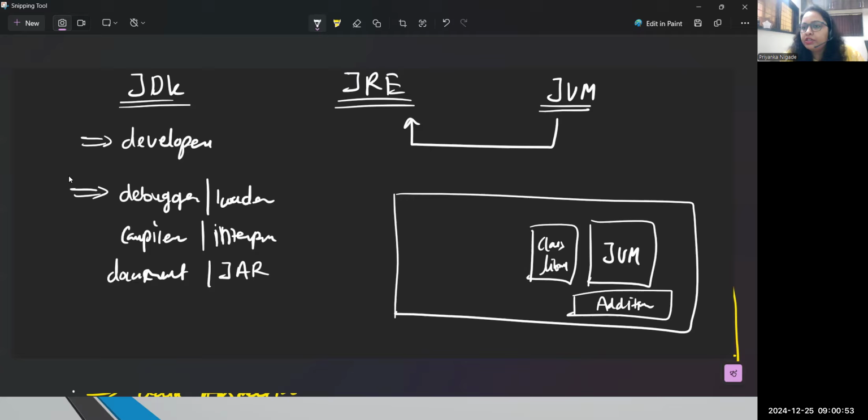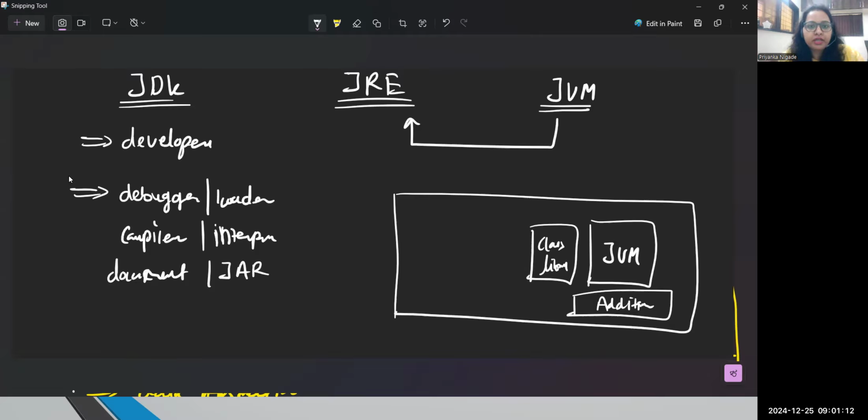So whenever you are writing Java code using JDK, the code will pass to the JVM. But to run that code, whatever supportable environment is required, that is provided by the JRE. Got it? So now JRE, this runtime environment, how will you get it? Do you need to download and install it separately?